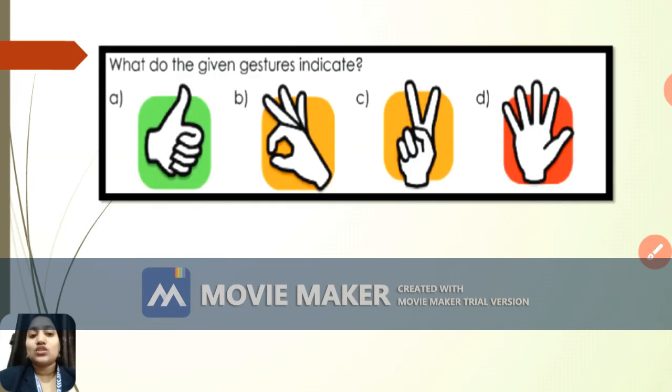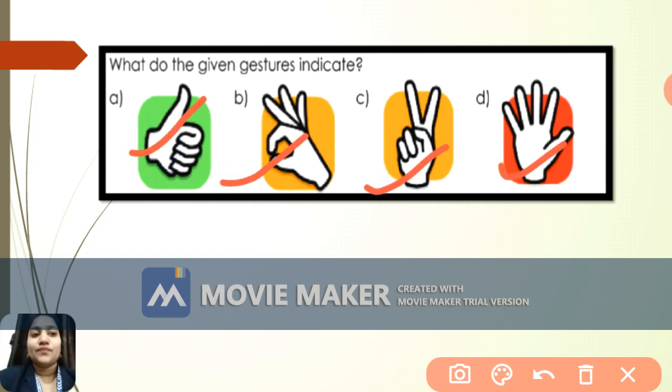Now this is also a part of activity 4. Here we have the question: what do the given gestures indicate? I repeat, what do the given gestures indicate? So here are the 4 signs. We have to identify each sign.